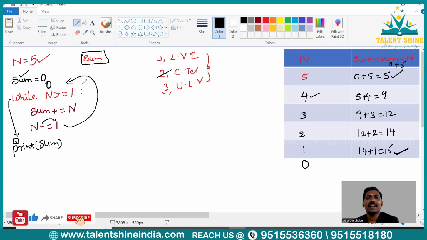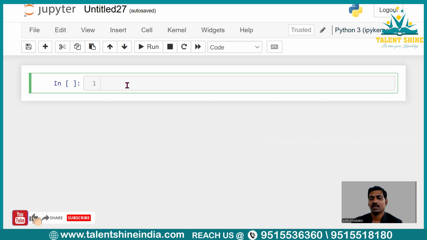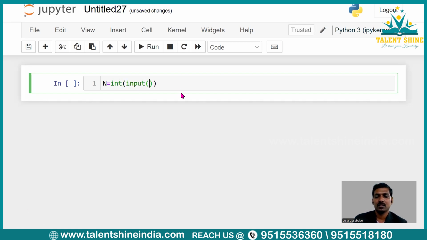So I hope the idea of this program is clear. Now let's move to the IDE and execute this program. So let me take capital N. I have to read from the user, so you could write it as int of input. You could pass a message if you want. So I'm writing here, just enter the num.